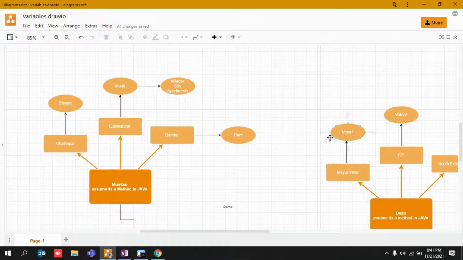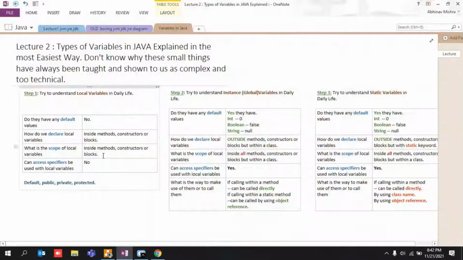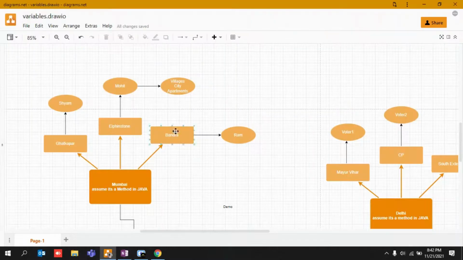It may happen that you cannot help me if I move to Mumbai. You can say that I won't be able to help you because I don't know anyone living in that particular place. So guys, these were all the three steps on which I laid special emphasis. I devoted extra time, because once you understand these basic things and associate them with your normal life, it would be very easy for you to understand.